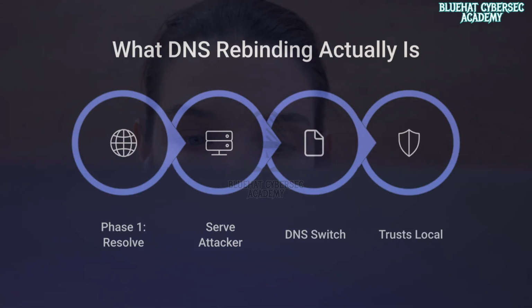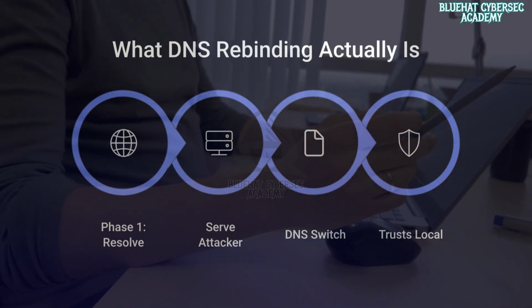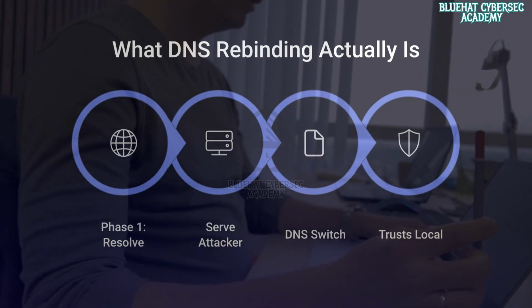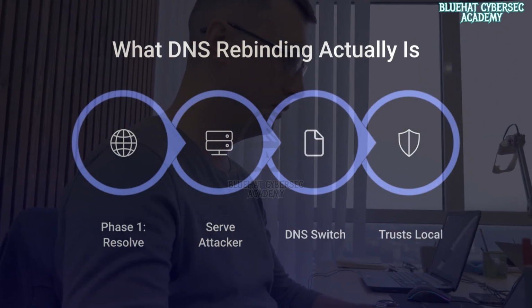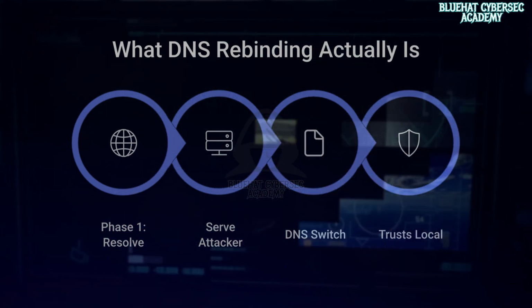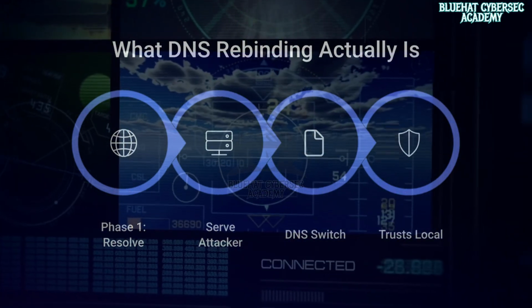DNS Rebinding is an attack where a domain name changes its IP address after the victim has already started trusting it. Here's the trick in plain terms. At first, you visit a malicious website like evil.example. DNS resolves it to a public server controlled by the attacker. Your browser loads scripts normally. Everything looks safe at this stage. But then something changes.